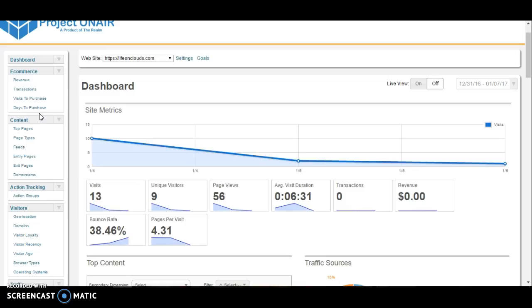Now, for example, if a person today sees your product, he comes online, checks your product, and we still don't know whether he likes it or not, so he goes back and visits other products, probably takes some number of days to come back to your site, and he comes back and now he has decided to purchase your product. Now he goes ahead and purchases the product. So now how many days has he taken to come back to your site and purchase the product? We go in depth of that so that we understand and make sure that the delay is reduced. So that is one of the advantages here.